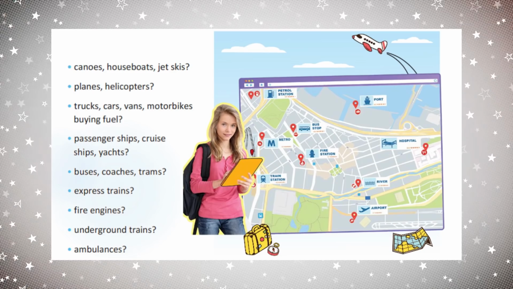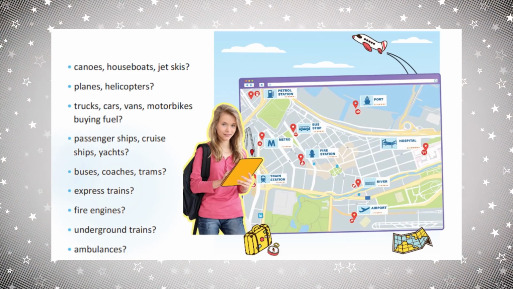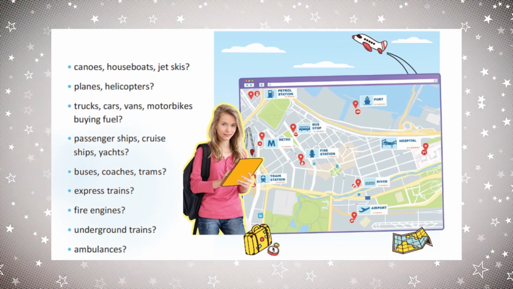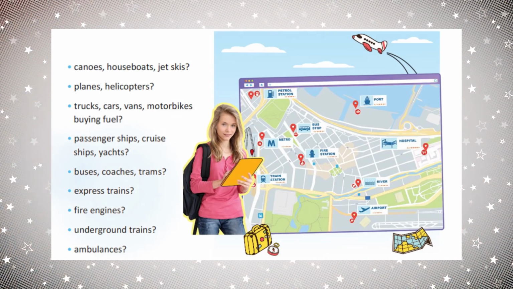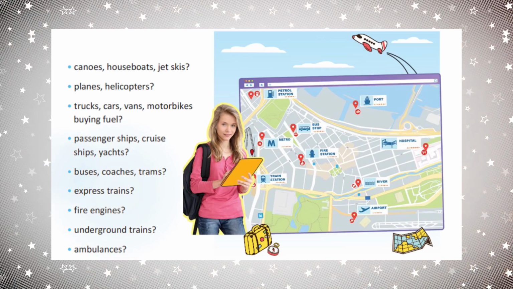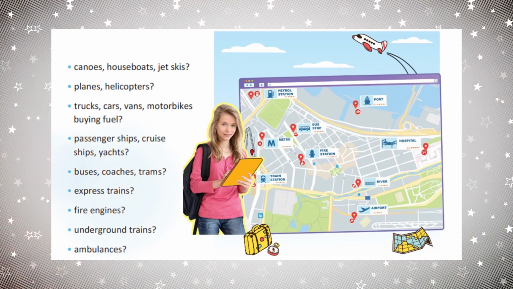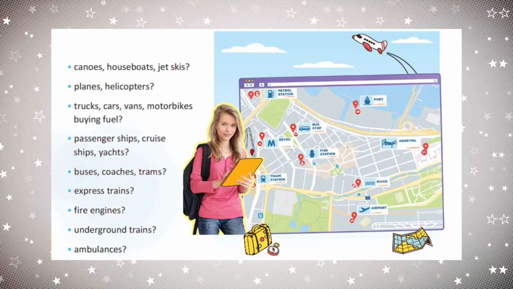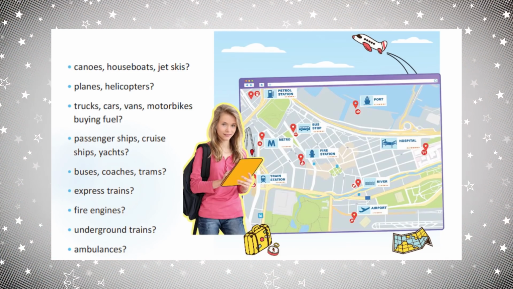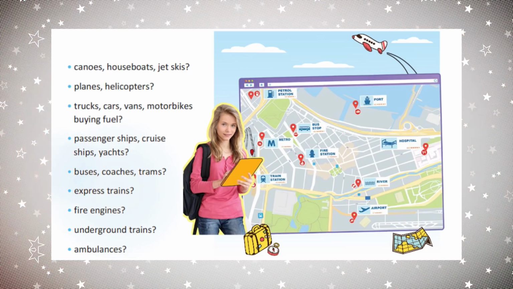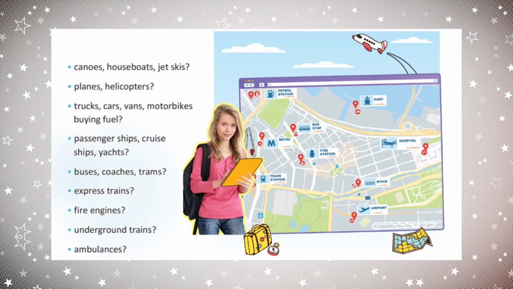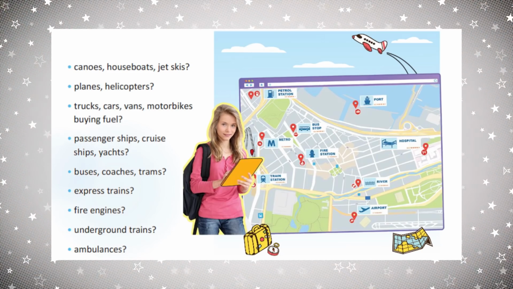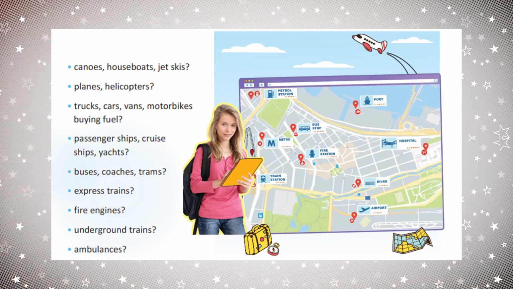Where can we find this means of transport? Yes, at the train station. What about fire engines? What kind of transport is this? Fire engines belong to the fire station. Good. Underground trains? If it is underground, can we see it? Usually not. So, this can be found in the metro. And the ambulances belong to the hospital.